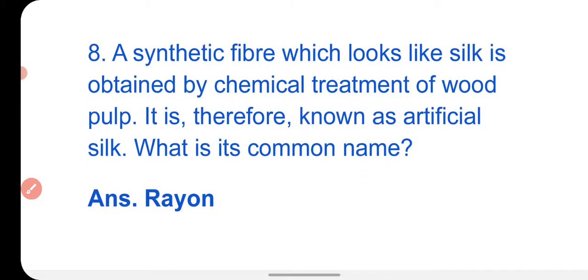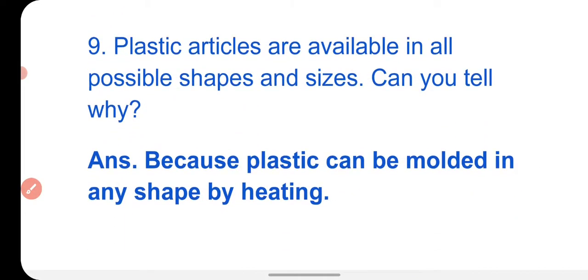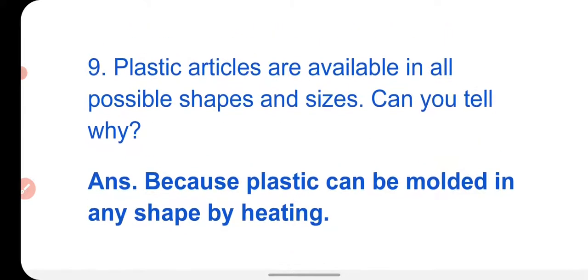Next question is: a synthetic fiber which looks like silk is obtained by chemical treatment of wood pulp. It is therefore known as artificial silk. What is its common name? The answer is rayon. Rayon is a synthetic fiber, but it is similar to silk. That's why it is called artificial silk. Next question is: plastic articles are available in all possible shapes and sizes. Can you tell why? Because plastics can be molded into any shape by heating. Plastics can be softened by heating and can be reshaped and resized in a desirable way.